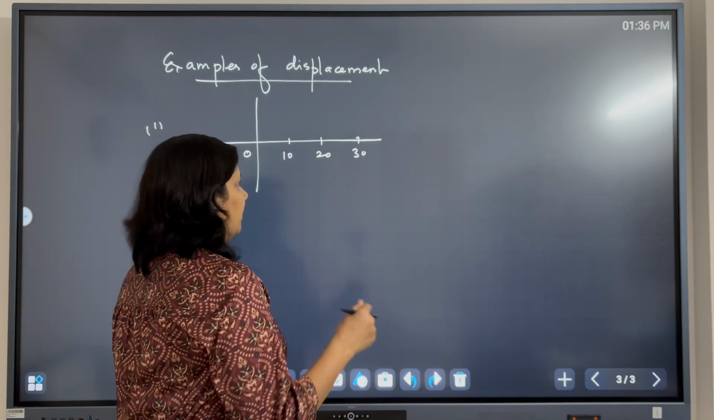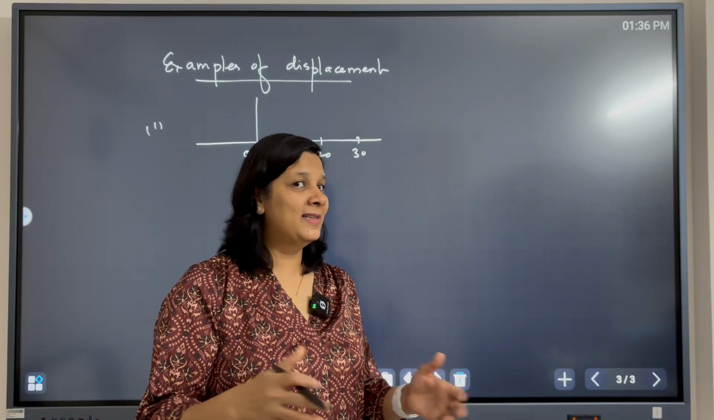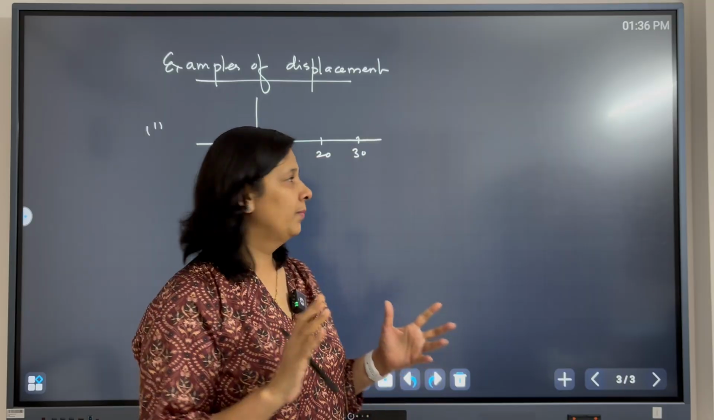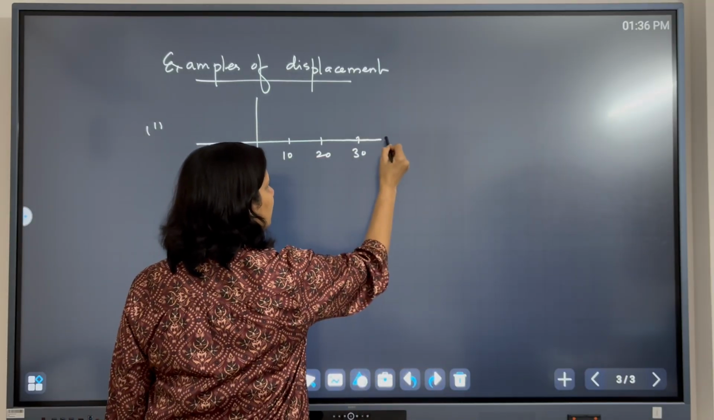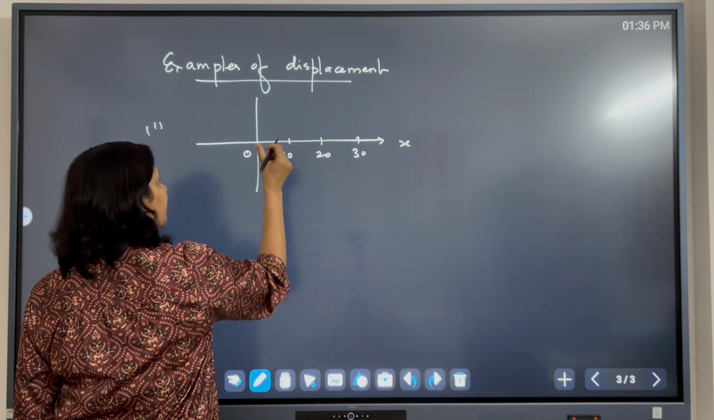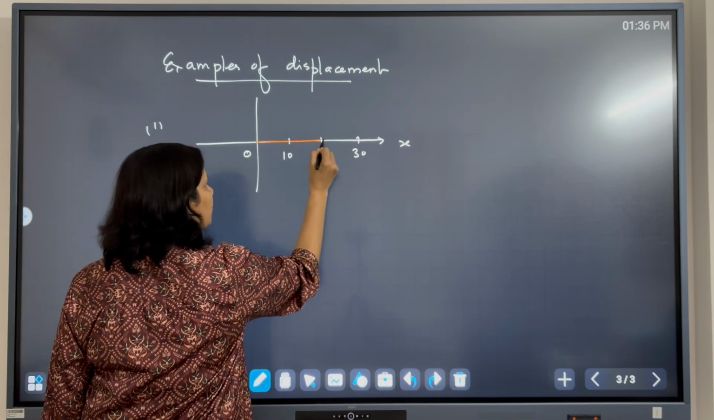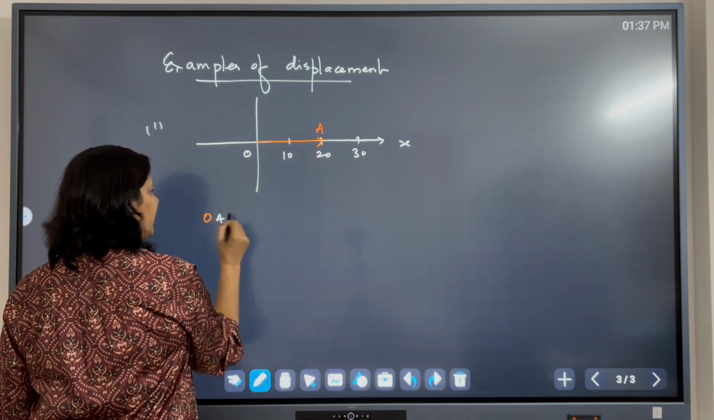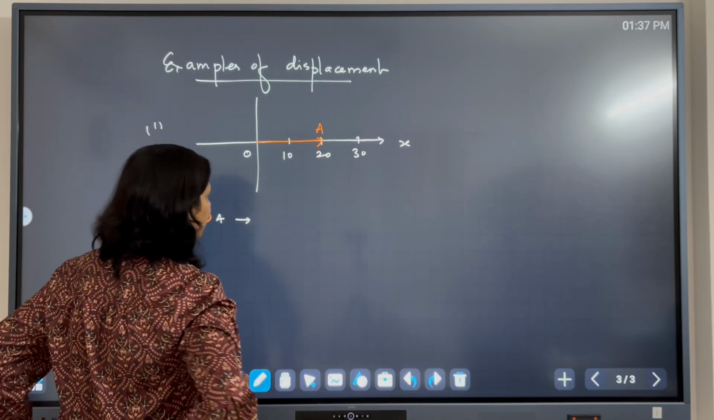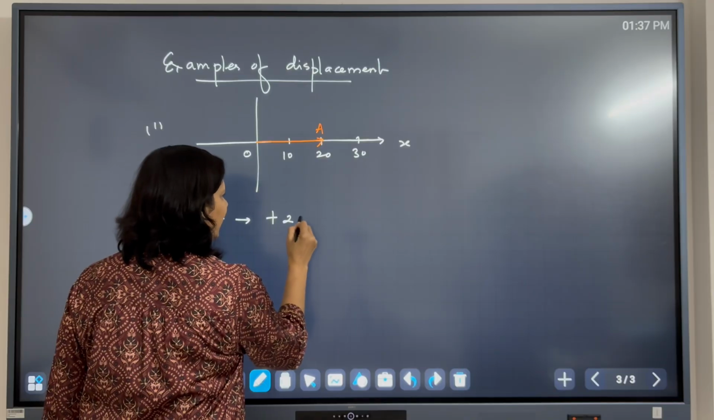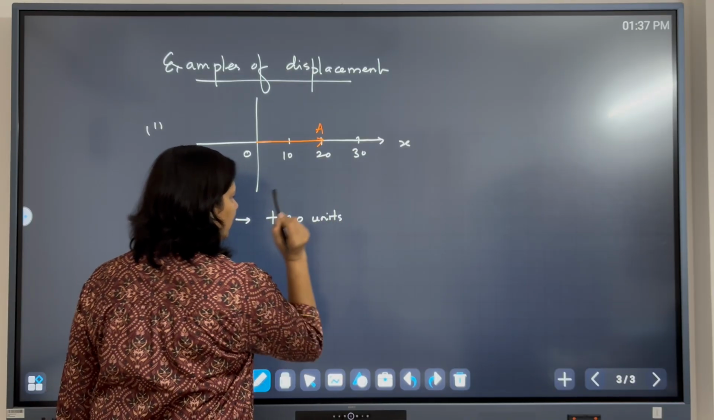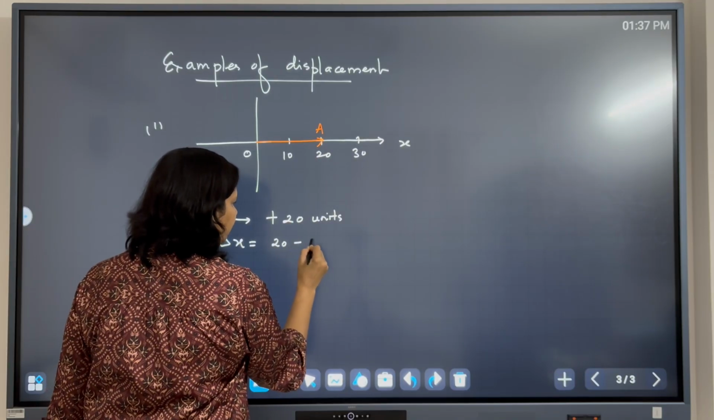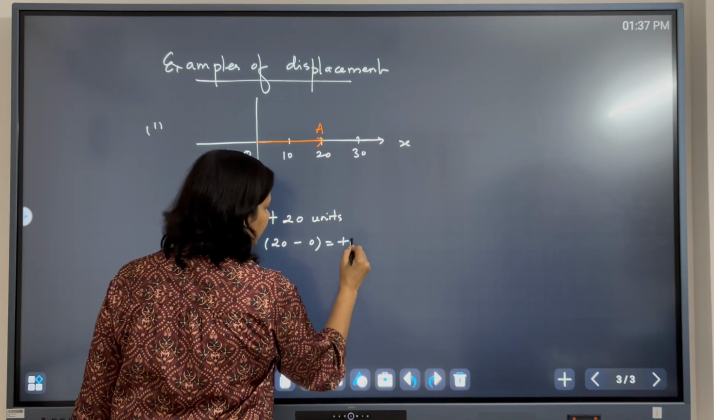But when the object is moving in two dimensions, that is not sufficient. We need to introduce the idea of vectors. So if the object is moving towards the positive x-axis, if it started from O and moved till point A, then how much will be the displacement of the object? The displacement will be plus 20 units. Another way is delta x: final position 20 minus initial position, and again you will get the same answer.